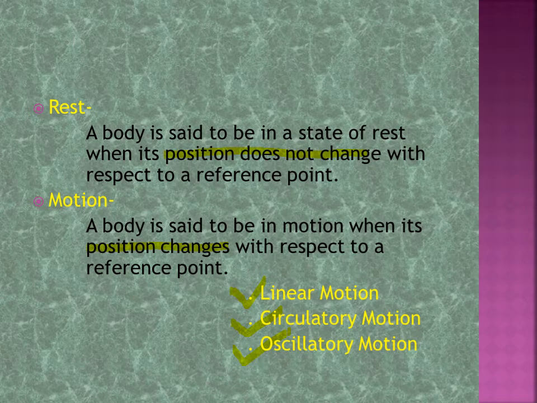The first topic is rest. A body is said to be in a state of rest when its position does not change with respect to a reference point, meaning there is no change in the position. Next is motion. A body is said to be in motion when its position changes. Motion is divided into three categories. First is linear motion, second is circulatory motion, and third is oscillatory motion.